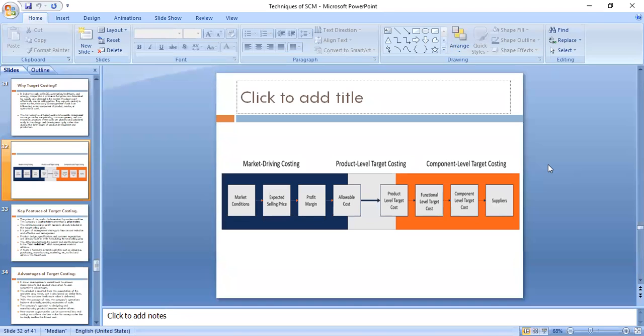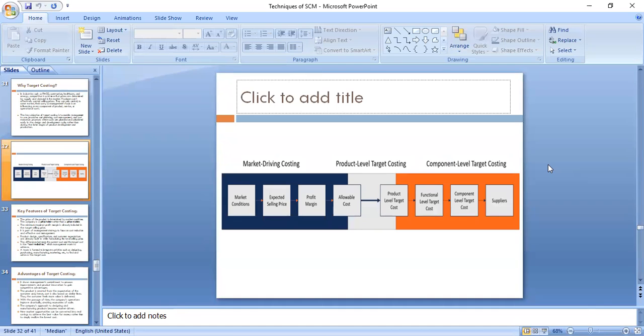So we have to manage suppliers who give us various parts to produce a product, which we are assembling at the right cost. So when we go from product level target costing, we'll go to functional level target costing. So we are talking about supply chain costing, correct? Then you are talking about administration, about sales, and let me take a simple example.